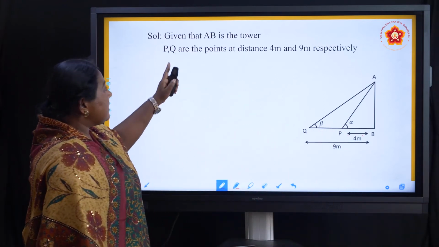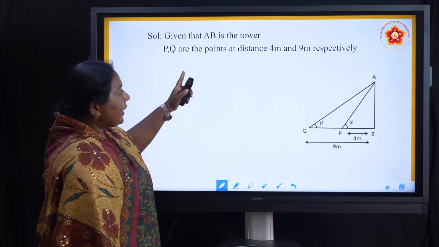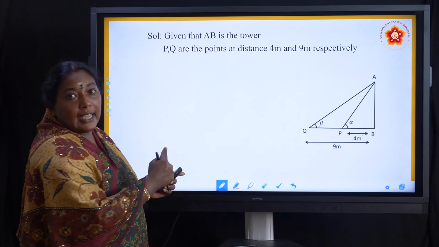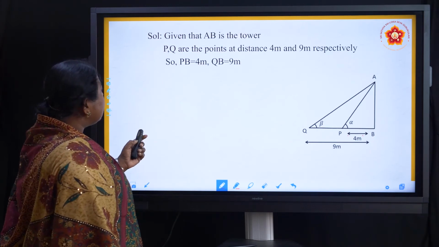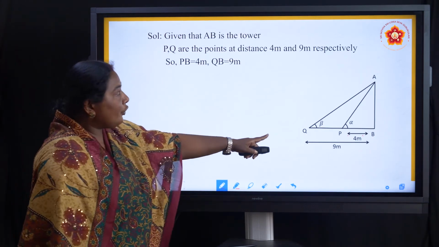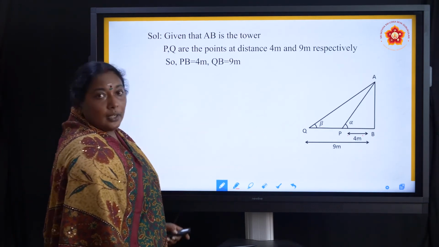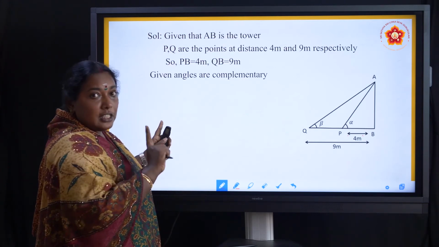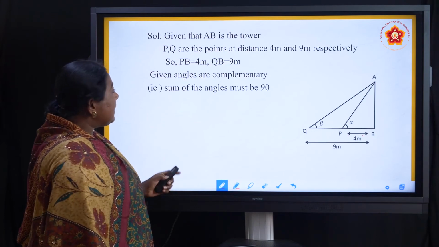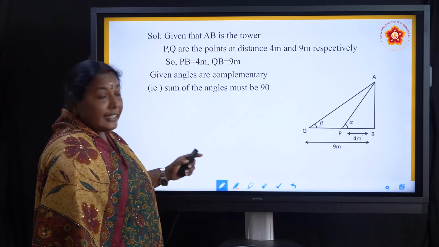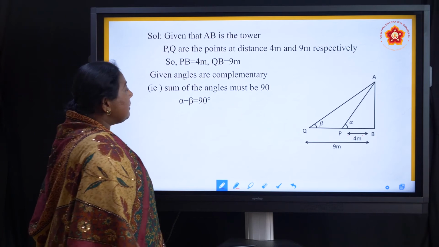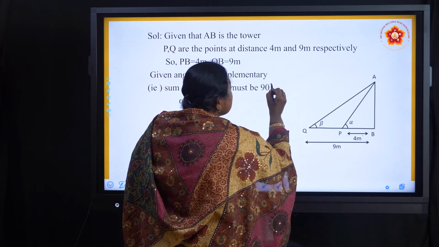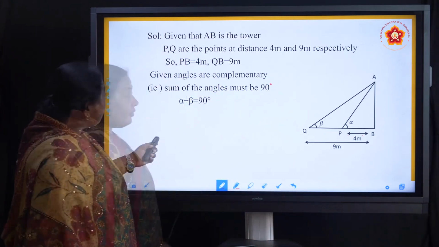Given that AB is the tower, P and Q are the points at distances 4 meters and 9 meters from the base, so PB is equal to 4 meters, QB is equal to 9 meters. Then the given angles are complementary, so the sum of the angles must be 90 degrees. So alpha plus beta is equal to 90 degrees.